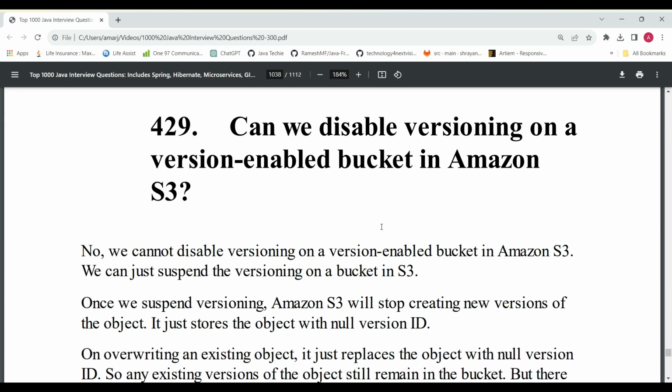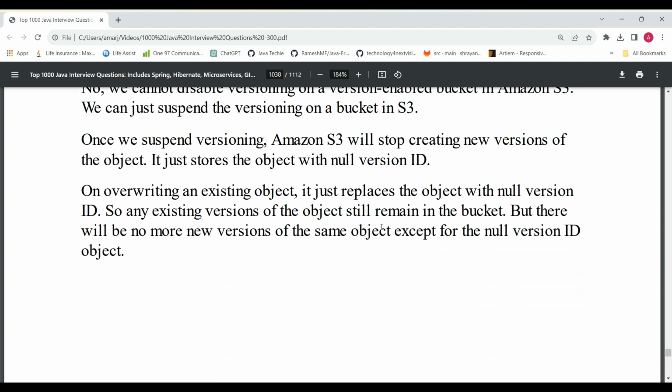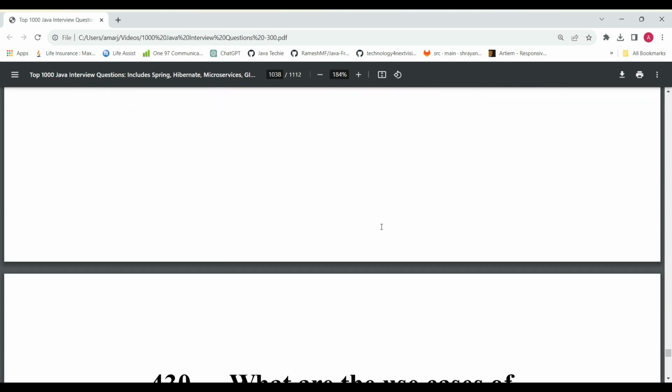And the next question is, can we disable versioning on a version-enabled bucket in Amazon S3? No, we cannot disable versioning on a version-enabled bucket in Amazon S3. Why can we not disable it? What are the reasons behind this? Interviewers can ask these types of questions.